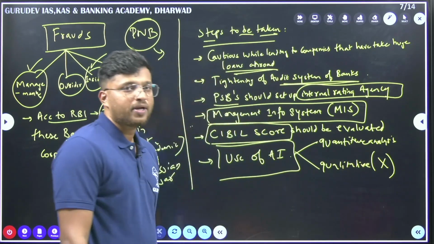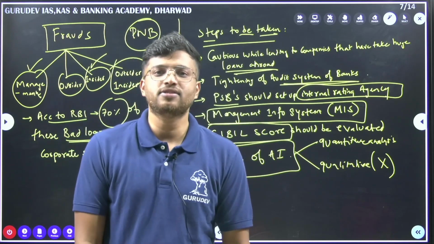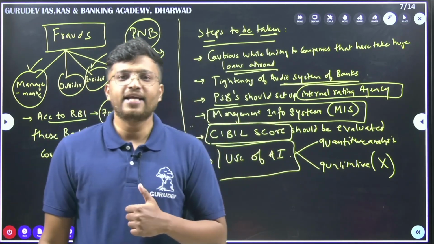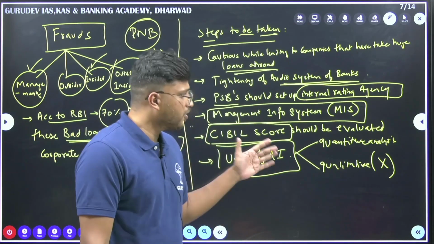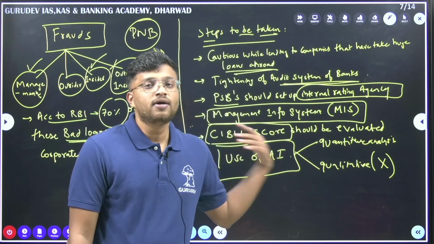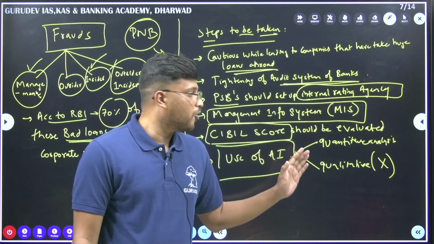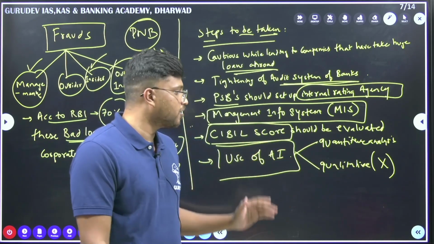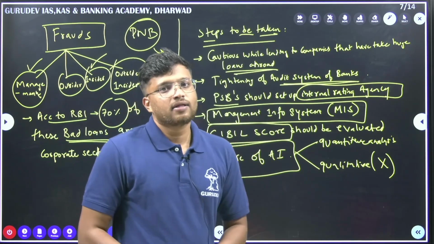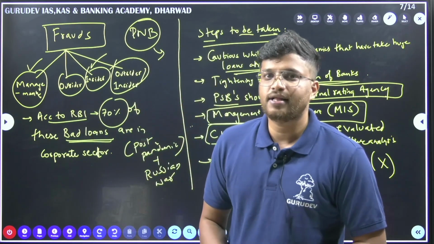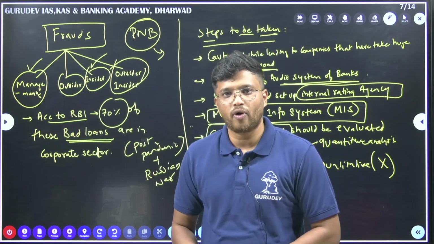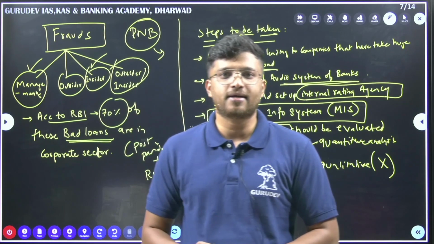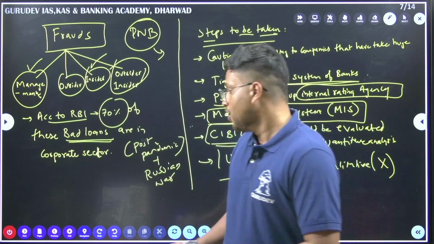So what may happen when we are using artificial intelligence to evaluate any one of the companies is that it will only give the quantitative aspects of that company, but it will not determine the qualitative. Hence it has been recommended in this article that the RBI has to be proactive in monitoring such types of frauds and the banking scams that are happening in this country. Okay, moving on.